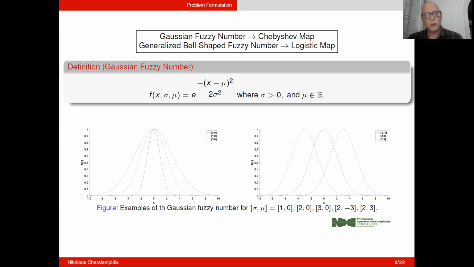The domain of the Gaussian fuzzy number is the real numbers, and it takes its values from 0 to 1. It's defined by this equation, and it's comprised by two parameters, sigma and mu, where mu defines the center of the fuzzy number along the x-axis. We can see it here on the right figure, and sigma specifies the shape of the curve on either sides of the central plateau, which we can see here on the left figure.